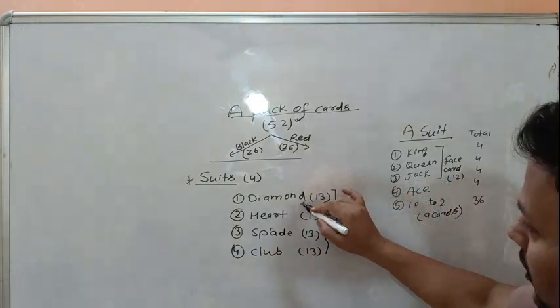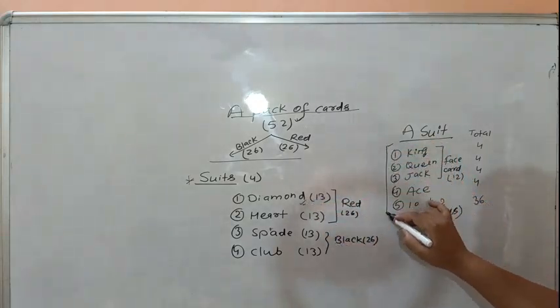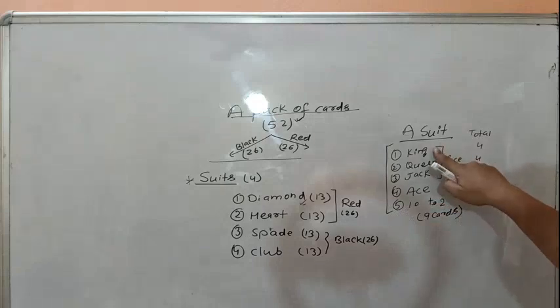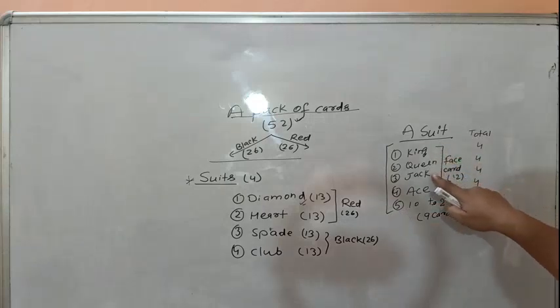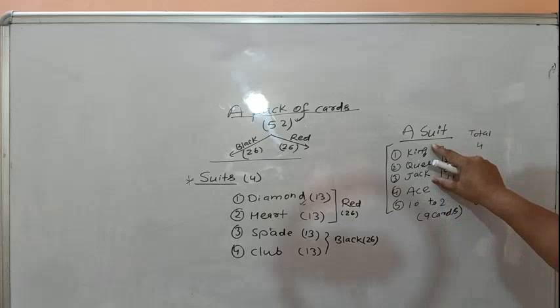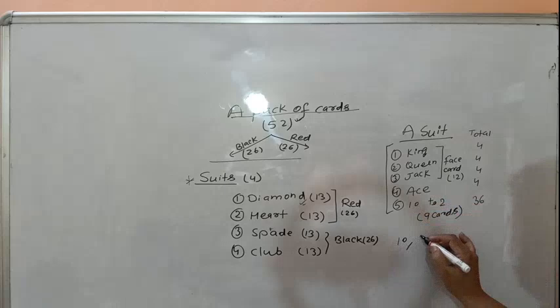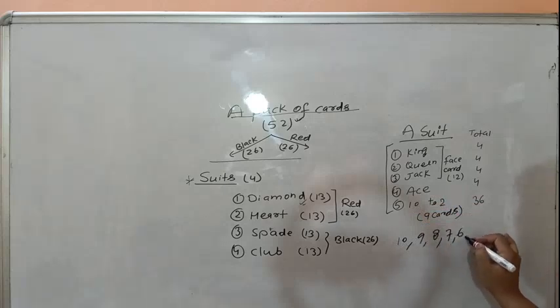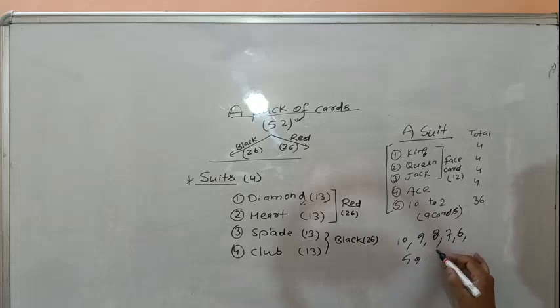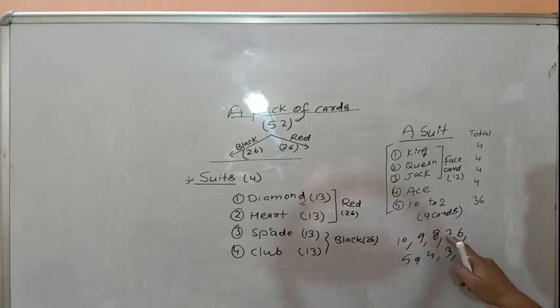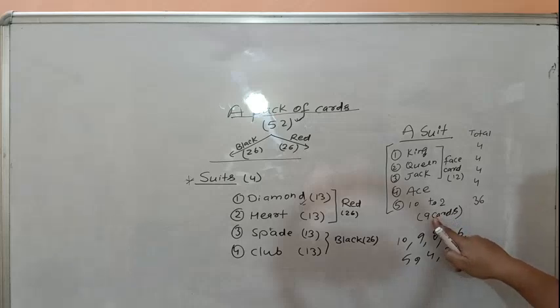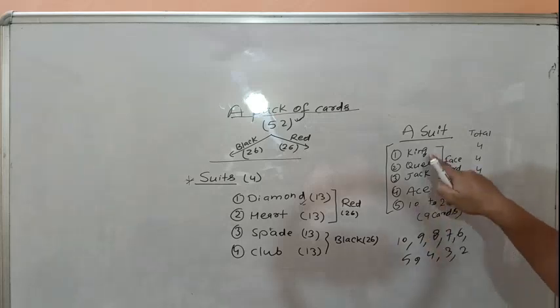A single suit contains these types of cards: king, queen, jack. These are called face cards. Then ace and the counting numbers 10, 9, 8, 7, 6, 5, 4, 3, 2. There are 9 numbered cards in a single suit.